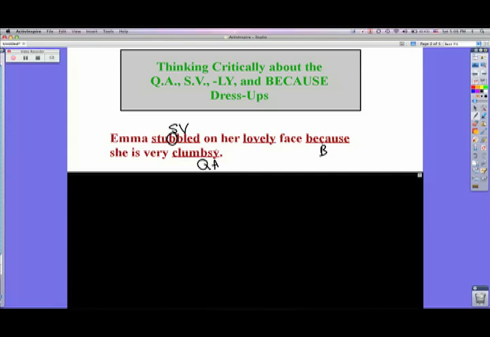And if this student is not real confident, if any of you are not real confident how to spell words, always ask somebody else or look them up. Don't ever guess if you're not 100% sure how you spell a word if you're going to be writing this for school and turning it in to your teacher. Now, we do have an issue here with the ly word. This ly word does not count as a dress-up because this is actually an adjective. This adjective is describing the face. It's not an adverb. And our ly word is supposed to be an adverb.